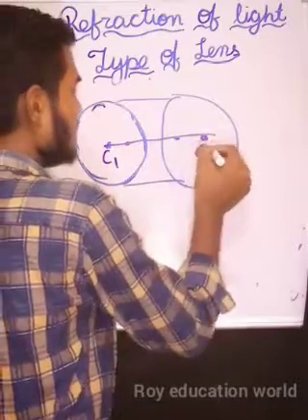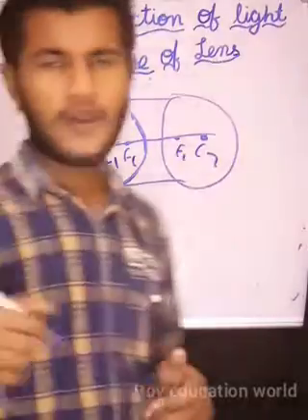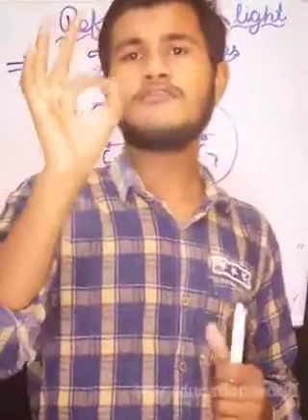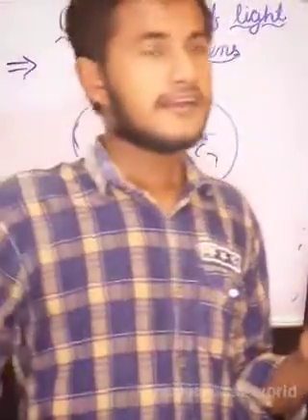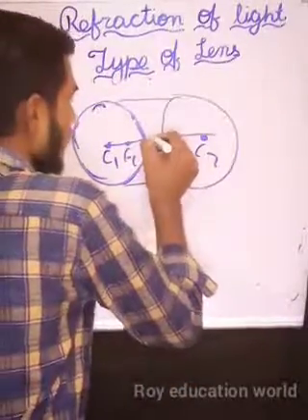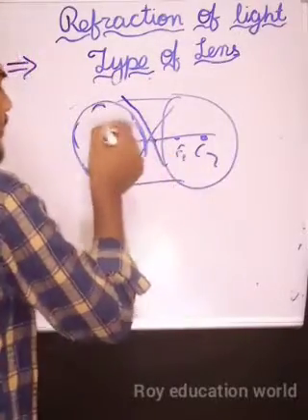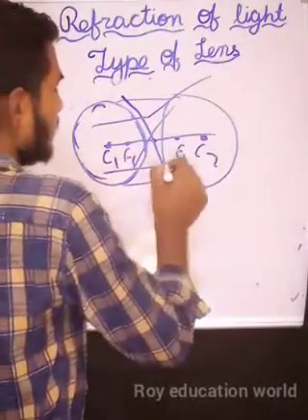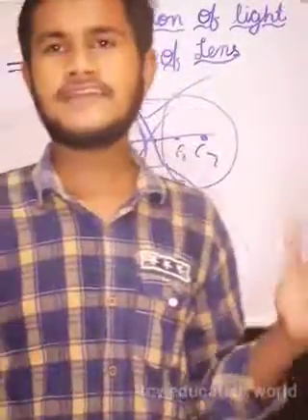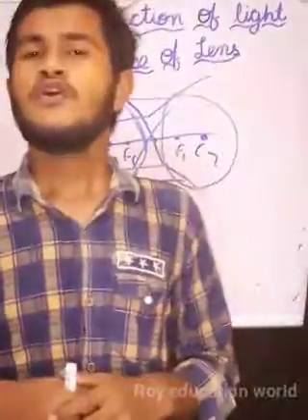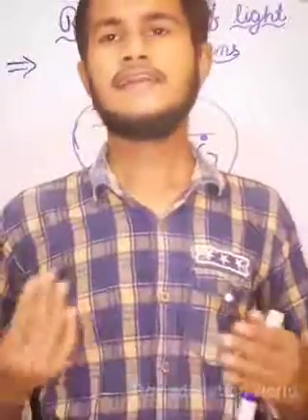Okay, C1, C2, F1, F2. And we know that the point in the middle of a lens from which a ray of light passes and does not deviate, here it is the midpoint of the lens. Here the line does not deviate, but if a ray of light comes from here, it deviates. Okay, so today we have seen the lens and the types of lens. In the next video we are going to see ray diagrams of lenses and image formation by lenses.